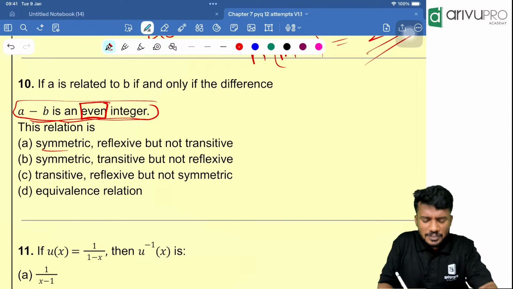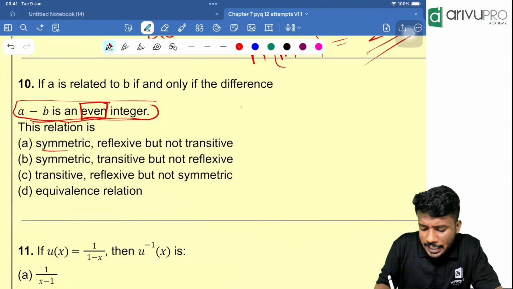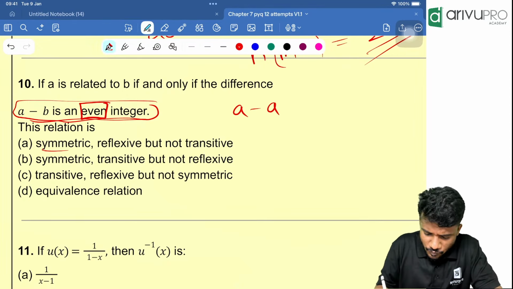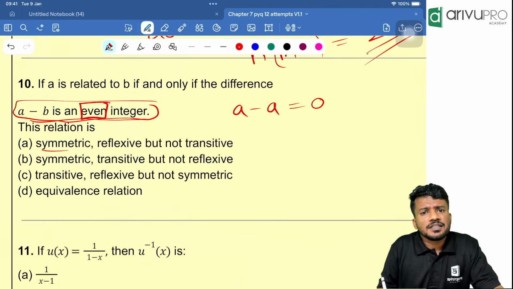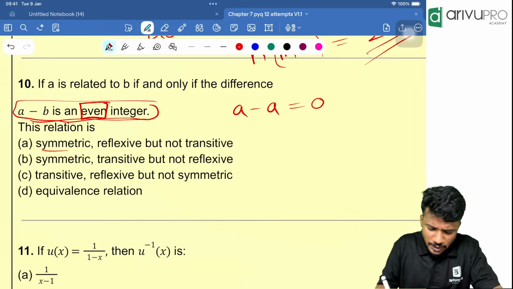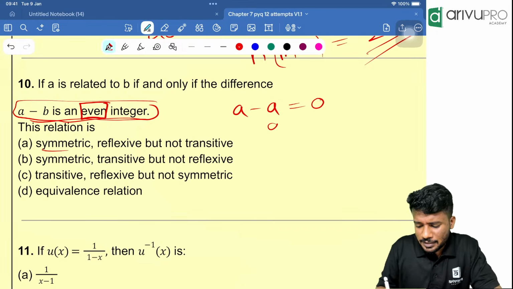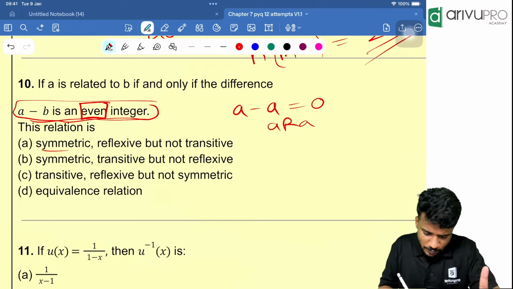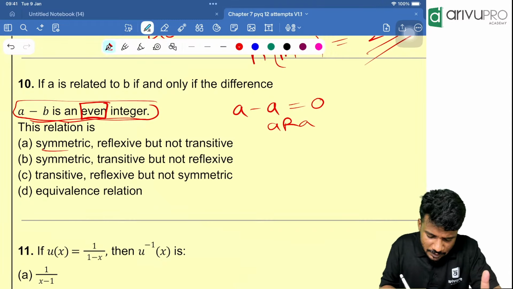Symmetric, first we will check reflexive. People, A minus A, which is equal to what? We can take it as 0. Yes, it is an even integer. So that means it is reflexive. A is related to A. That is reflexive. Looking at that, reflexive is correct.